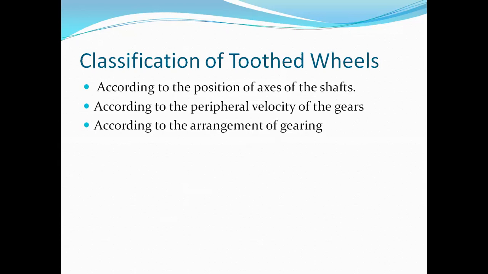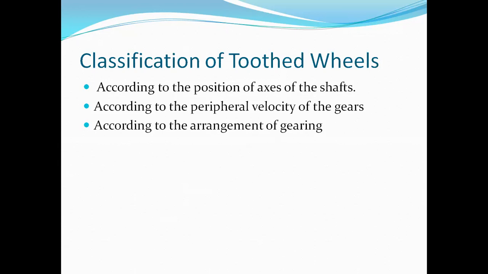So these gears are called spur gear, and the arrangement is also known as spur gearing when the teeth are parallel to the axis of the shaft. Another type is helical gearing, but the difference between spur gearing and helical gearing is the arrangement of teeth. In case of helical gearing, the teeth are inclined to the axis of the shaft. The double helical gears are also known as herringbone gear.